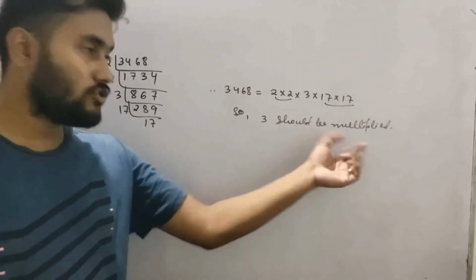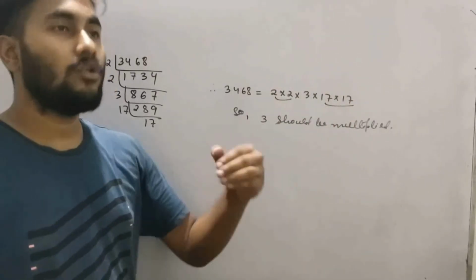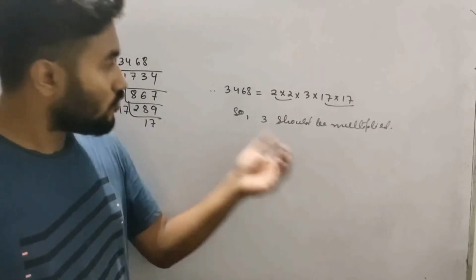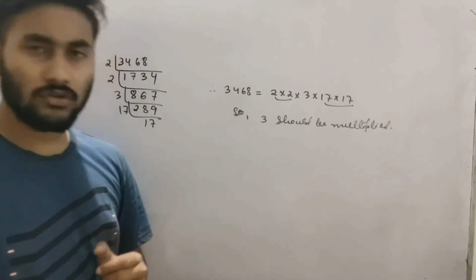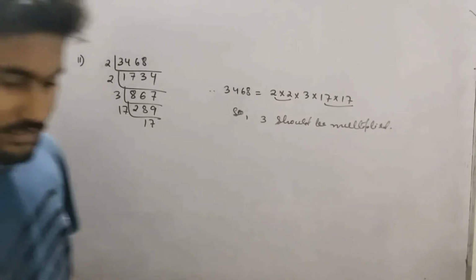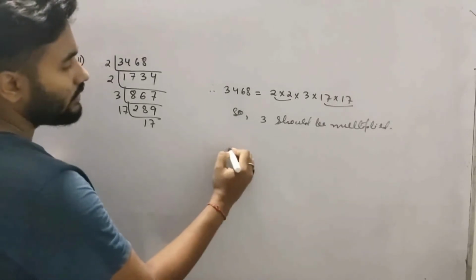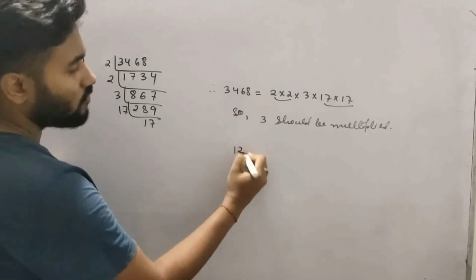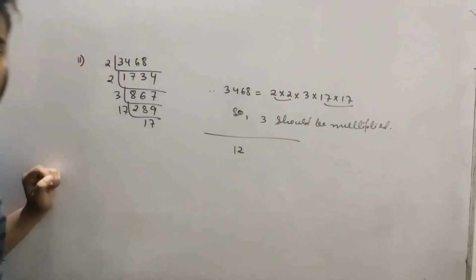Now, okay, 3 should be multiplied. If we multiply 3, then also find the number whose square is the new number. Understood? Say for example, I know that 12 is not a perfect square.